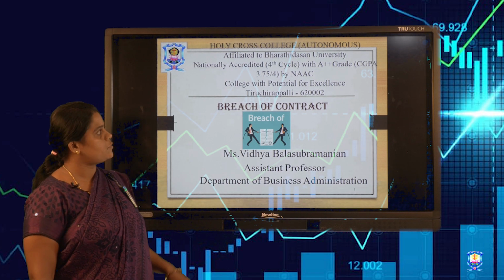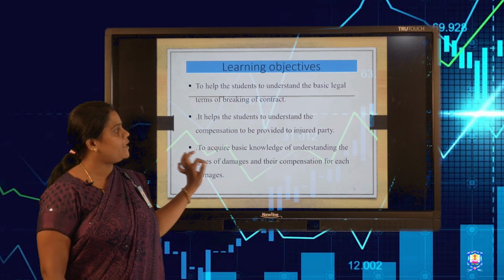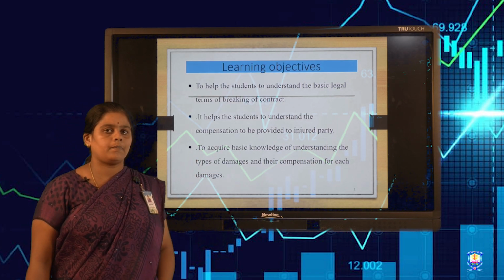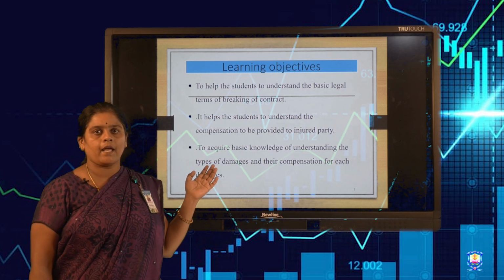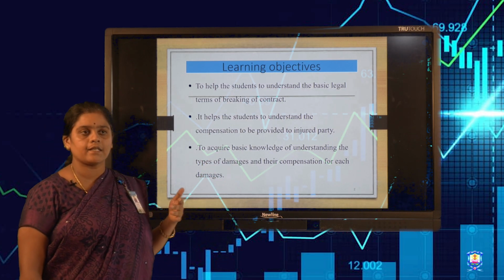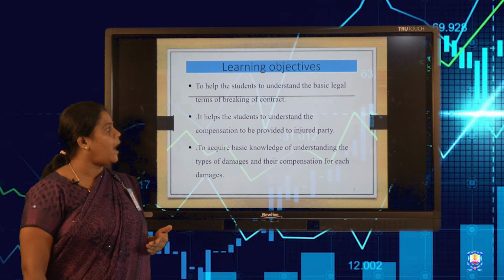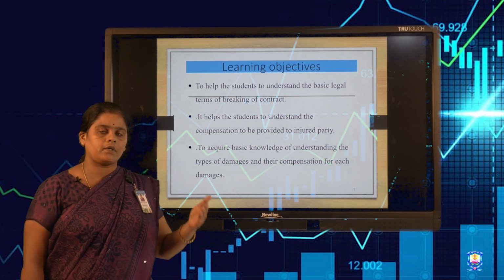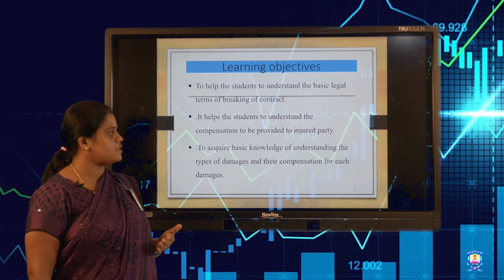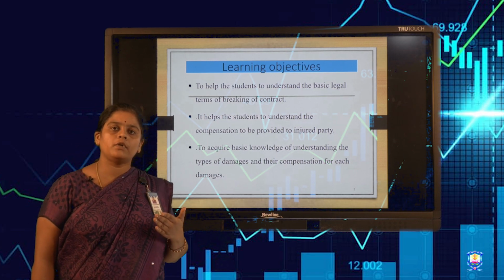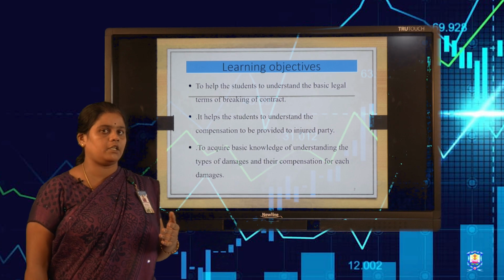I'm going to talk about the topic breach of contract. A breach of contract means the breaking of the contract between the two parties. This topic can help students understand the basic legal terms of breaking a contract, and it shows what compensation we can give to the injured party for the damages. Here the injured party means the wounded party who is not in default.